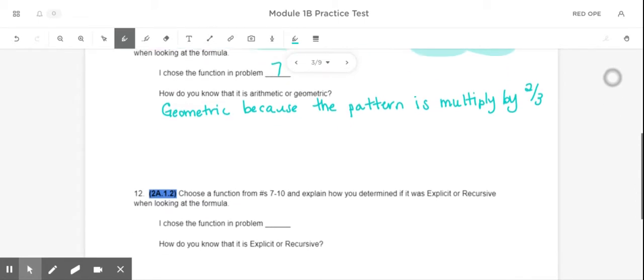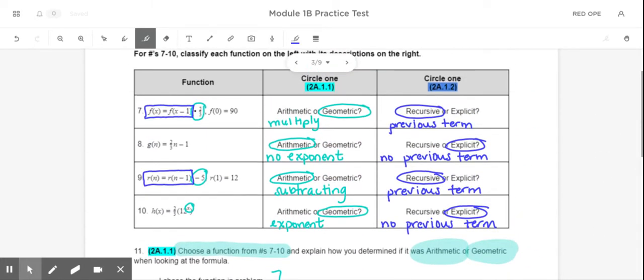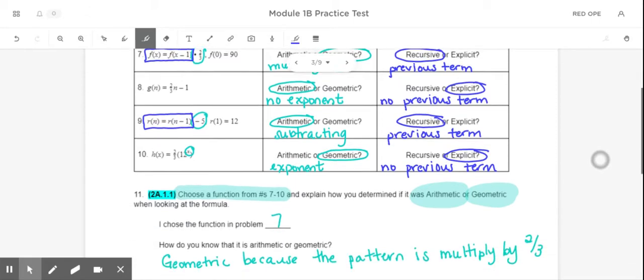Now, the next question is going to say choose a different function or the same function, that doesn't really matter. So choose a function from 7 through 10 and explain how you knew if it was explicit or recursive. So now we're kind of looking at the second column of this table. I'm going to go with number 7 again, and I can tell that number 7 is recursive because the equation uses the previous term.